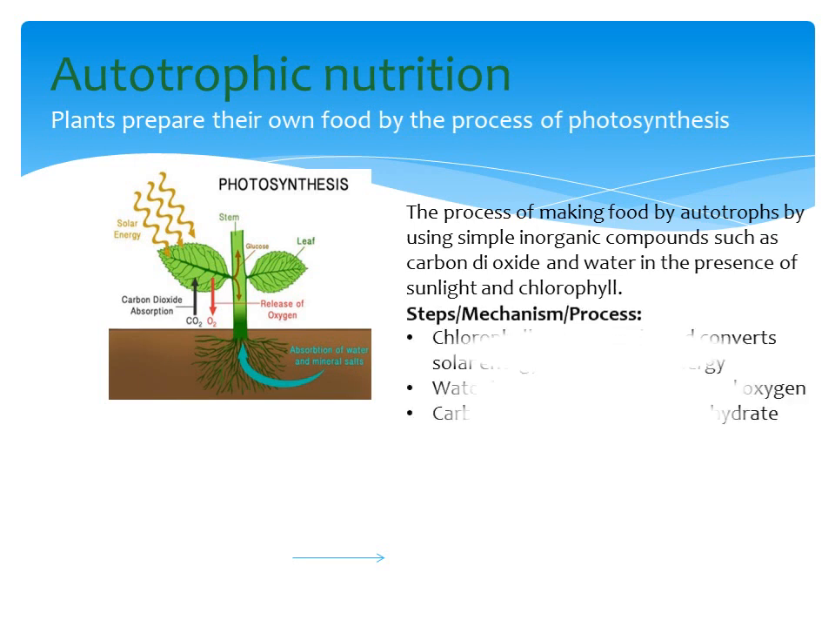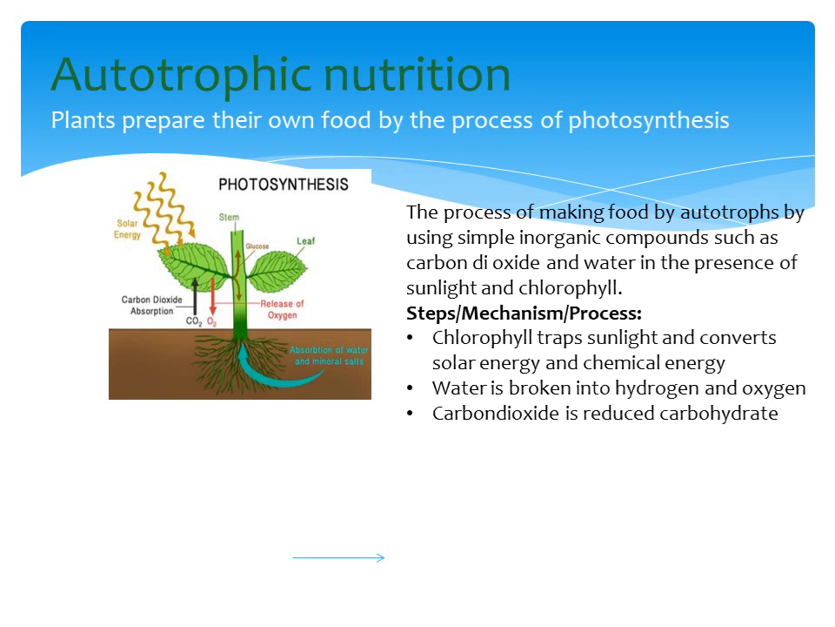Photosynthesis completes in three steps. First, chlorophyll present in the chloroplast of the cell traps sunlight and converts solar energy into chemical energy. Water is broken down into hydrogen and oxygen. Oxygen is released into the atmosphere and hydrogen reduces carbon dioxide into carbohydrate. As I said, carbon dioxide and water react in the process of photosynthesis and form glucose and release oxygen. In the equation, the substances written on the left hand side are raw materials and the substances on the right hand side are products. So, raw materials are carbon dioxide and water, products are glucose, oxygen and water.